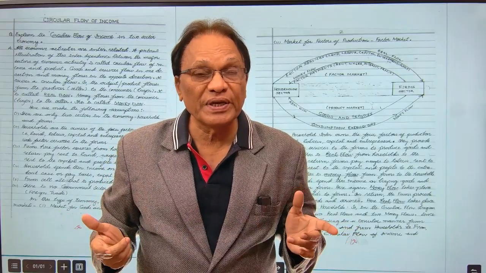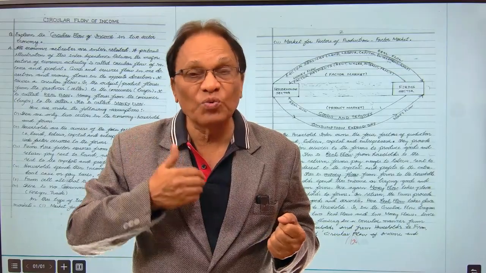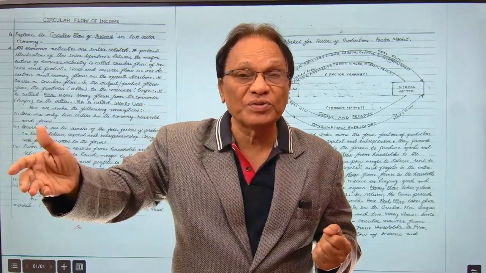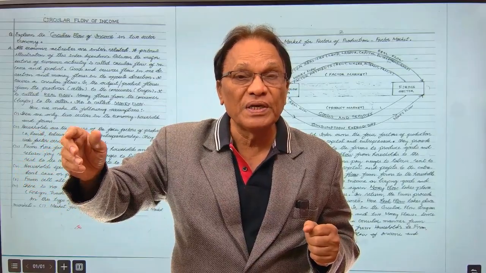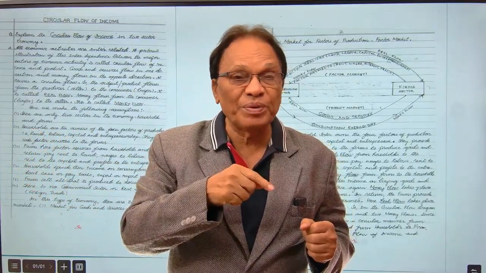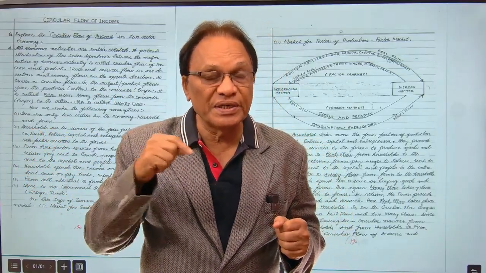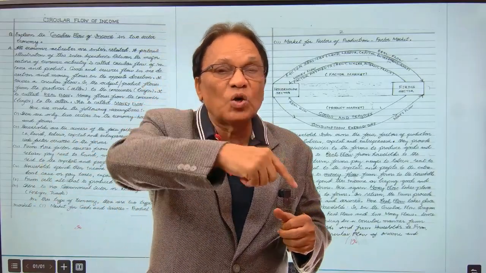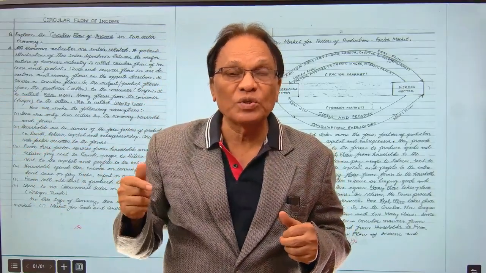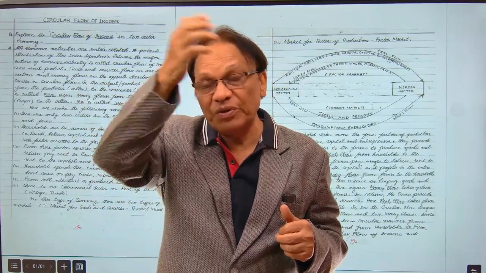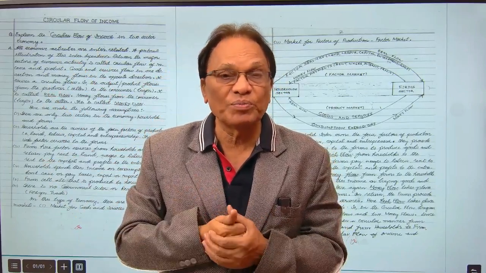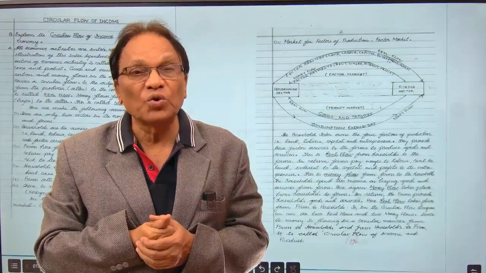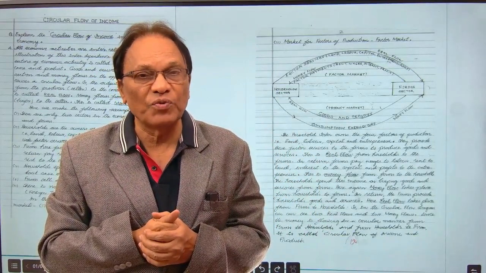So to repeat once again, households, they are the owners of four factors of production: land, labor, capital, entrepreneurship. They provide factor services to the firms. Real flow is taking place, and firms give them factor payments, wages and salaries, rent, interest and profits. This money flow is taking place, and the households spend that money to buy goods and services from the firms. Money flow is taking place. Now the firms give them goods and services. Real flow is taking place. So two real flows and two money flows.